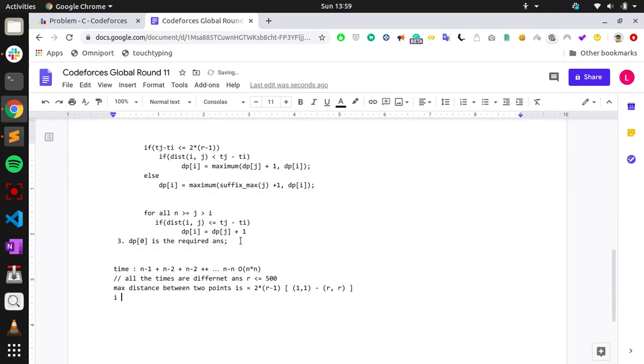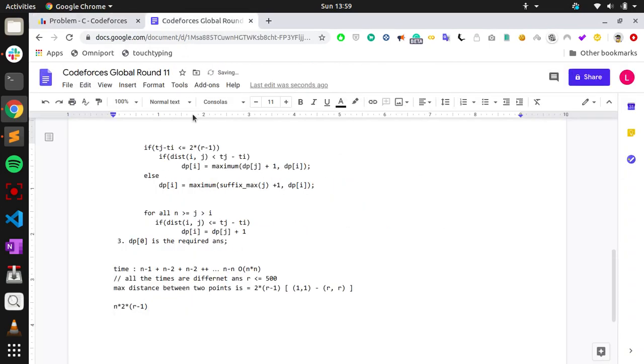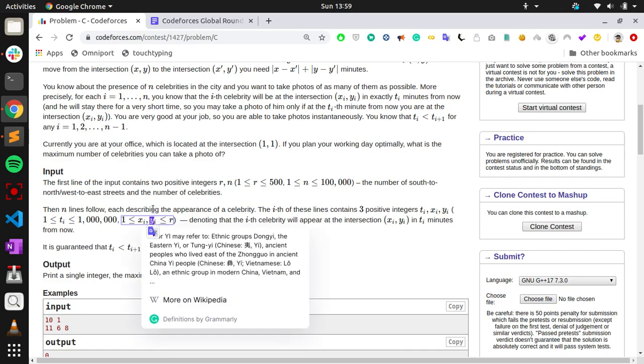For each i, at max what you can make is 2 into r minus 1, right? At max. So for each n, you are going to make at max 2 into r minus 1. Total time will be 2 into r minus 1. Since n is around 10 power 5 and 2 into r is around 500, it will take around 188, but that's okay, pretty much it will be accepted.